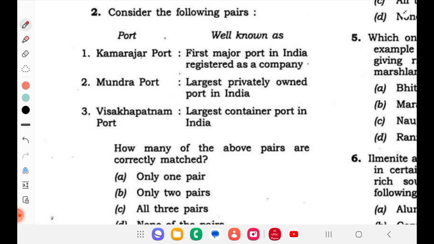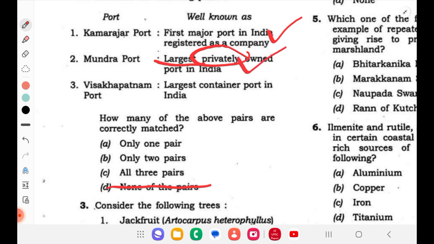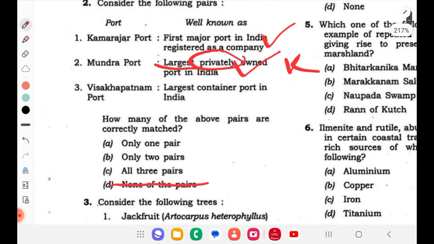So Kamarajar Port, as I told, is under the Company Act. This is correct. So none will be wrong. Mundra Port is the largest privately owned port. It's a privately owned port and it's the largest. That is correct. It is owned by Adani Group. It is present in the Kutch region of Gujarat. So this is correct. Then only one is wrong.